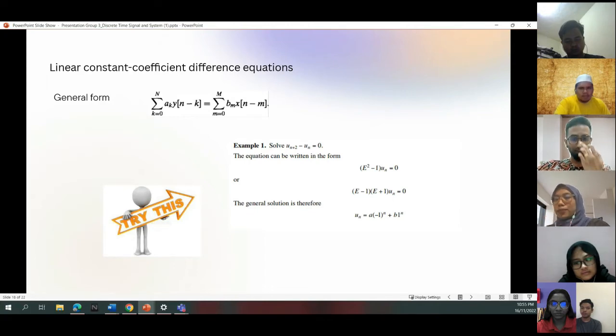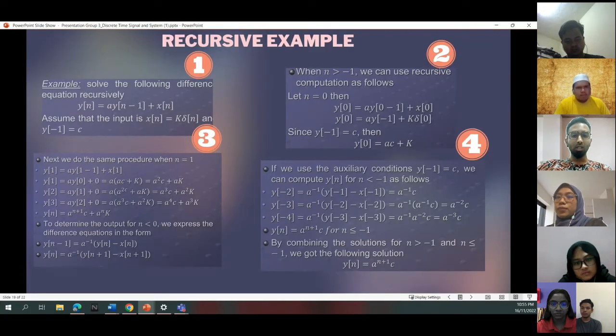Next slide, please. This one is the recursive example. To solve the following difference equation recursively, y[n] equals a y[n minus 1] plus x[n]. Assume that the input is x[n], which is the input value of constant k delta[n], and y[negative 1] equals c.